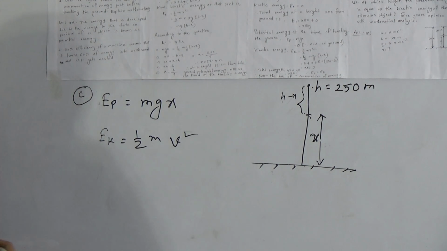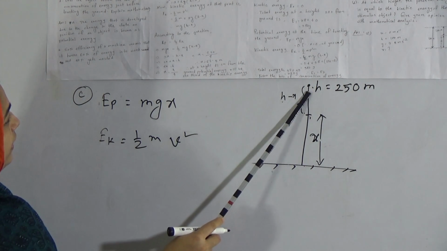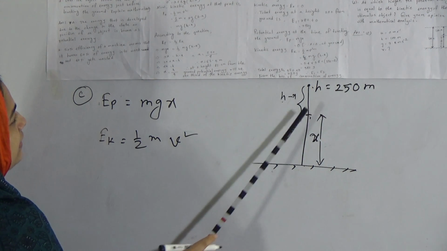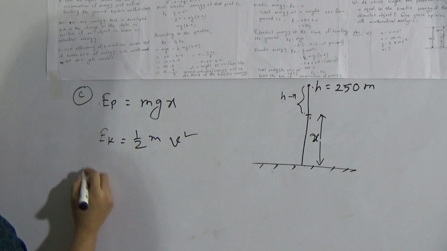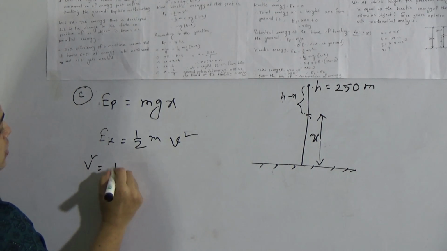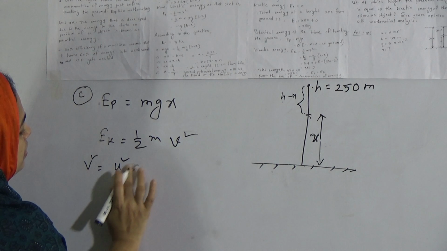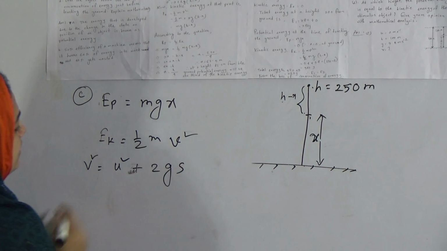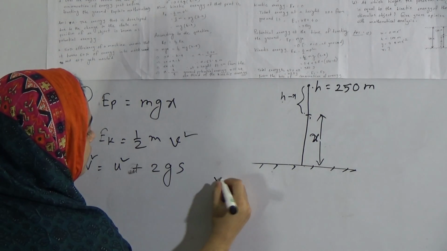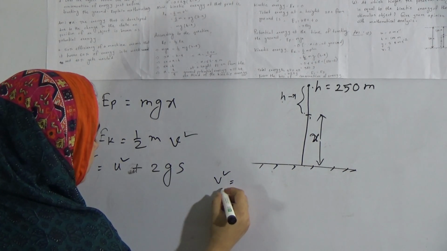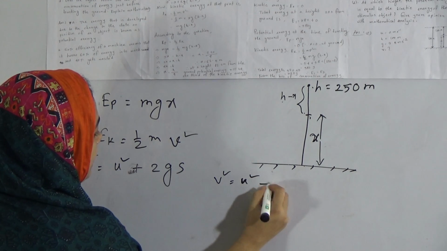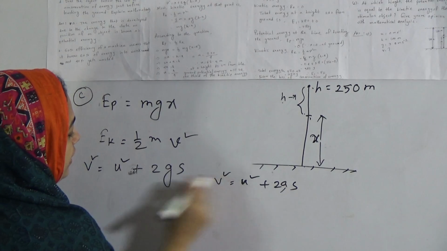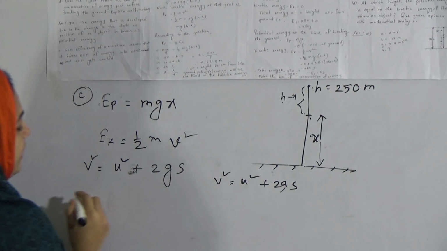So what will be the velocity after freely falling a distance of h minus x? The velocity will be v square equals u square plus 2gs, because we know from chapter 2 that v square equals u square plus 2as. Instead of a we use g here, and the height will be s.